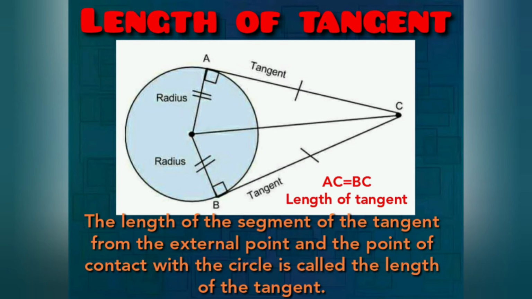Clear? From the external point to the point of contact with the circle is called the length of the tangent. So AC is the length of a tangent and BC is also a length of a tangent. Clear? Now see the important theorem, children.